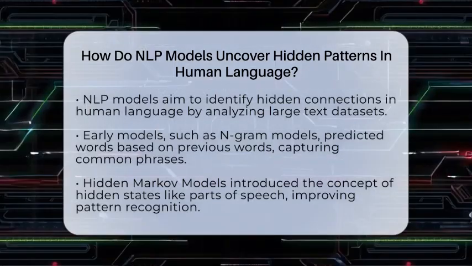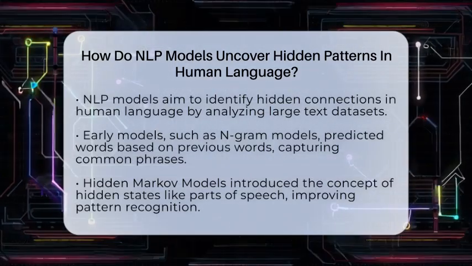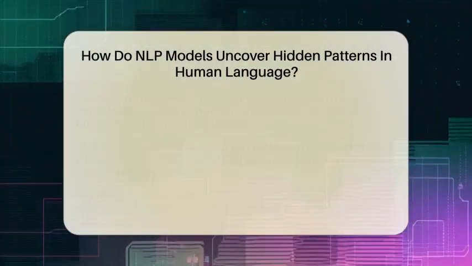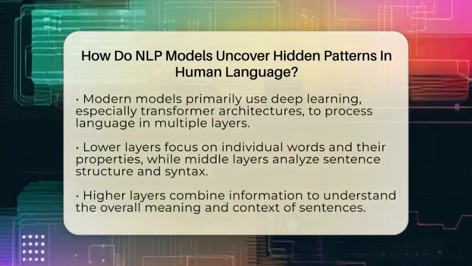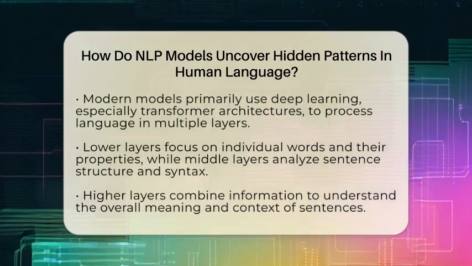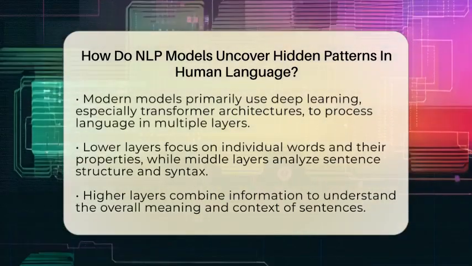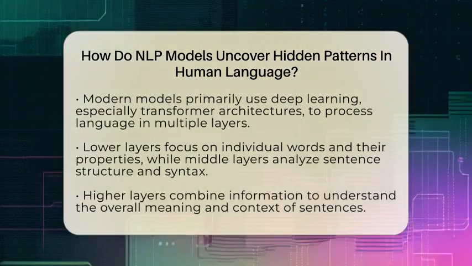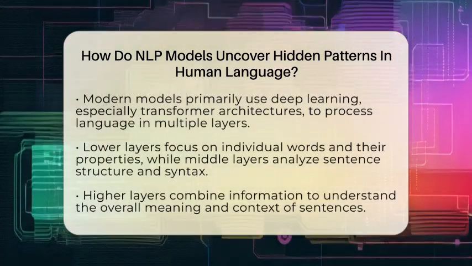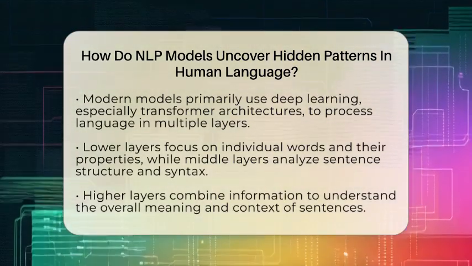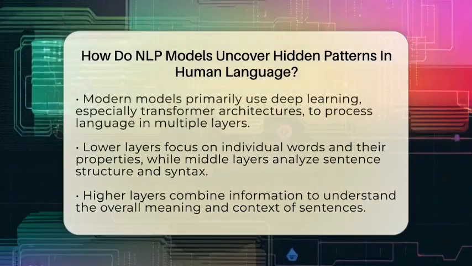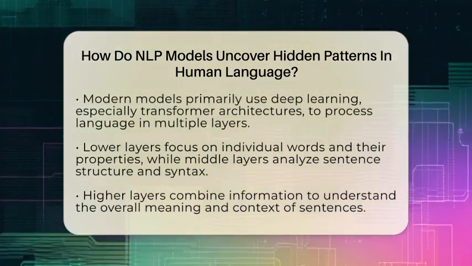More advanced models, such as Hidden Markov models, introduce the idea of hidden states. These states represent things like parts of speech, nouns, verbs, adjectives, that aren't directly visible but influence the sequence. These models look at the probabilities of moving from one state to another and how likely certain words are in each state. This helps them recognize patterns like noun phrases or verb forms.